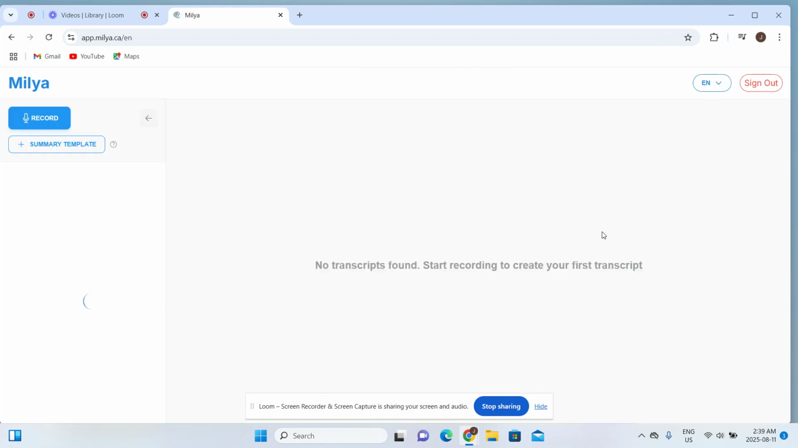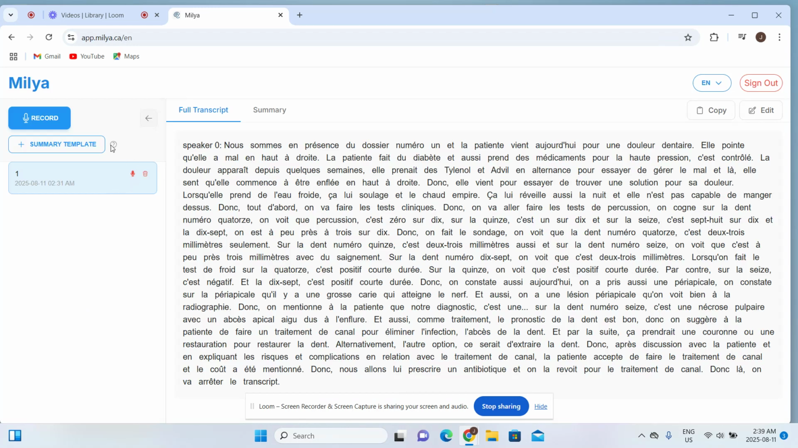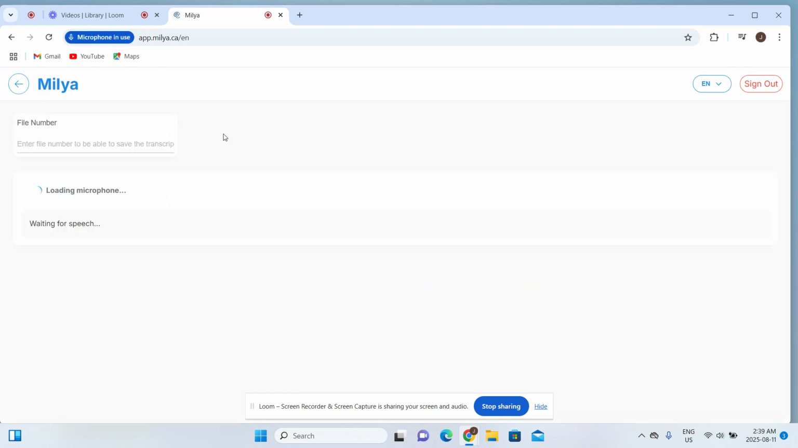And then when you start, usually you will not have any template. So this is an example of a previous template that we've done. To start a new one, you simply go to record, and we're going to make a demo of a patient coming for an emergency exam.